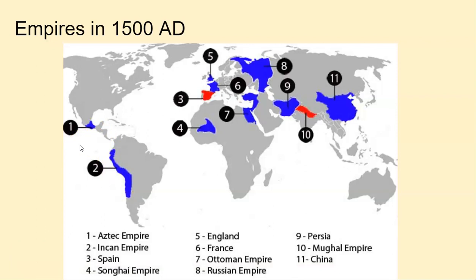What they like to do with this SOL is cover several things. They're asking you geography, they're asking you to identify an empire, but they're also maybe tying in exploration or another SOL. Because remember, the SOL test is only 60 questions, so they're trying to ask as many things as they can in one question. From there, you might have a question about the Songhai Empire. I think you're most likely, though, to be asked about the Ottoman Empire, or say the Mughal Empire, China possibly. So this is the Persian Empire, which is present-day Iran. I don't think you'll be likely to be asked about that.